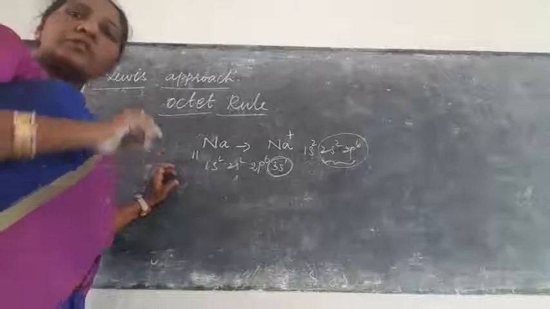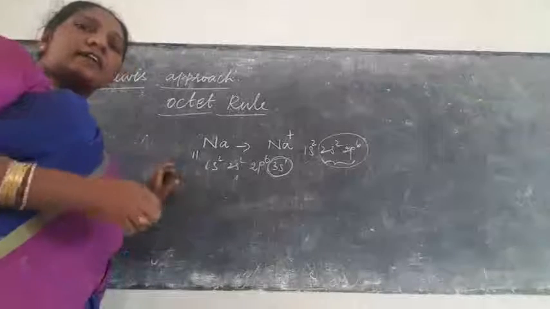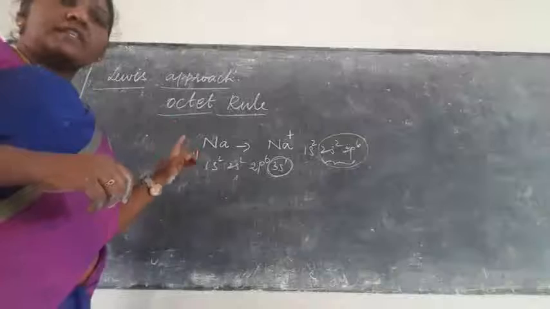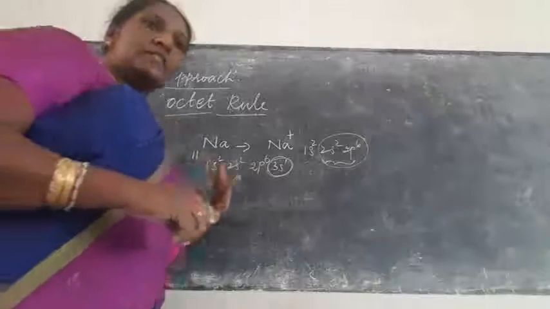The atom loses or gains electrons, and they attain 8 electrons in the outermost shell. That is called the octet rule. Okay, so this is another one.